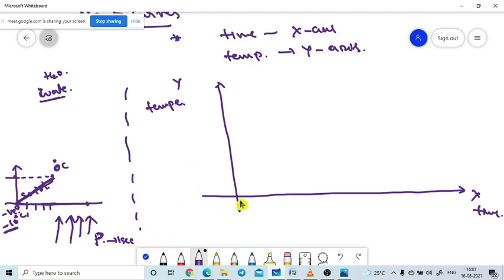What does it mean? At the initial state, a solid is available. Then up to a certain time, the solid will continue in its state, but its temperature will rise. See, this is the temperature scale. The temperature will rise up to a constant value, starting from minus 10 degrees.